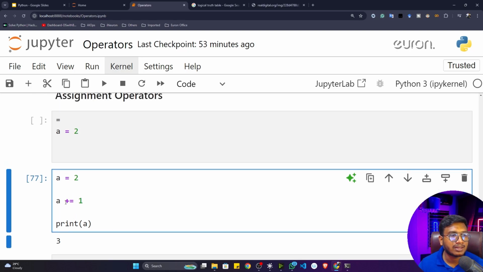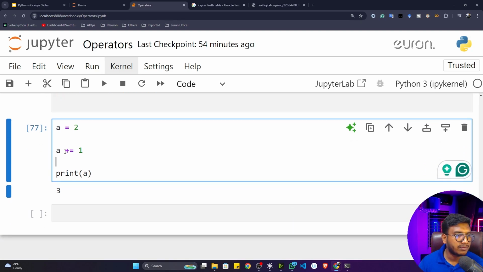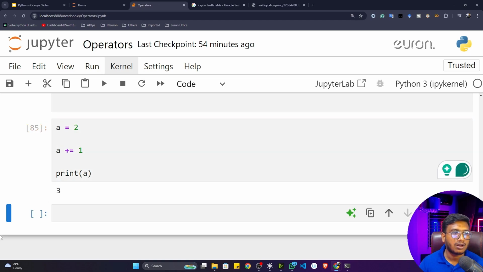You can use the assignment operator with the help of any other operator, let's say arithmetic or logical. Assignment operator can be used everywhere. Similarly, you can also subtract the value, you can also multiply the value, and you can also divide the value. Everything is possible here. You can try all of them one by one.